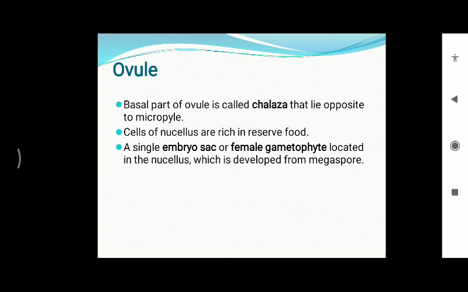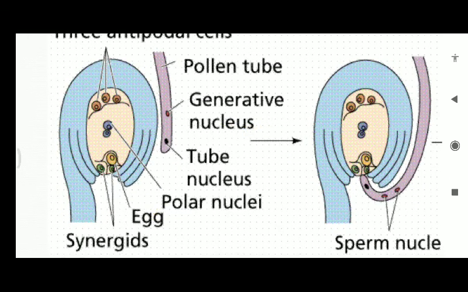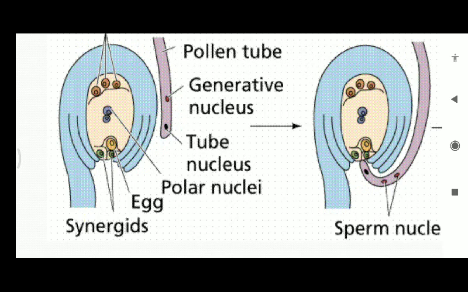If we go into more detail, this is the structure of the ovule, have a look at it. The ovule is attached to the inner wall of the ovary by a slender stalk called the funicle. You can see at the right hand side, this tubular basal structure is the funicle or funiculus.